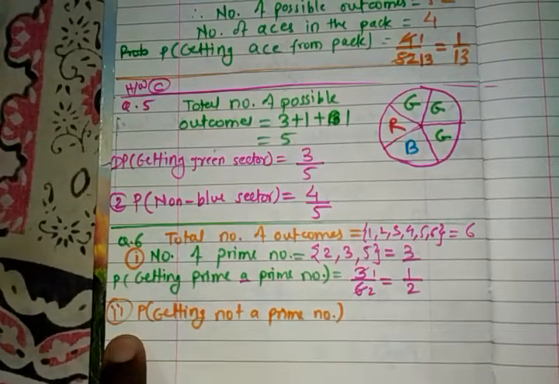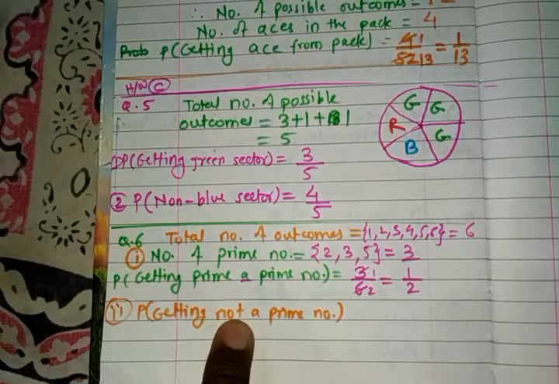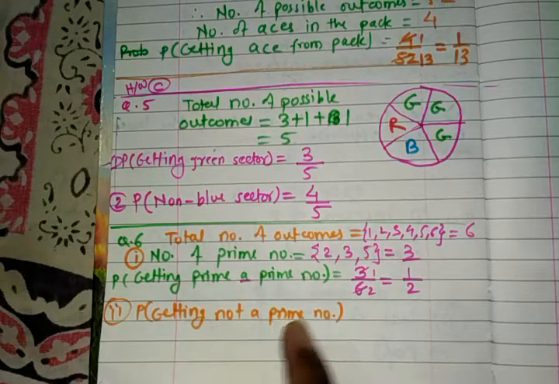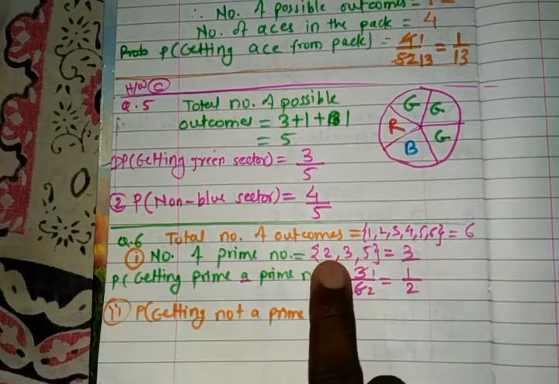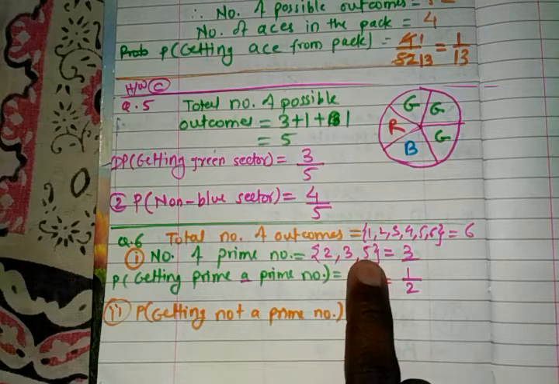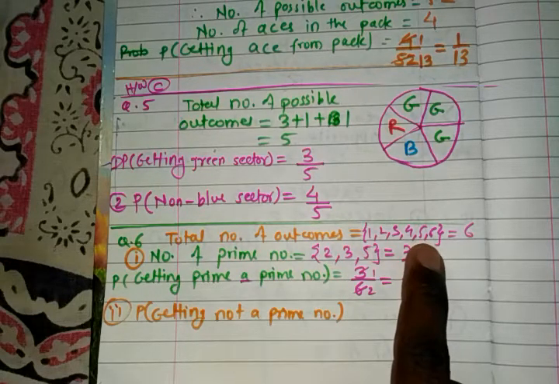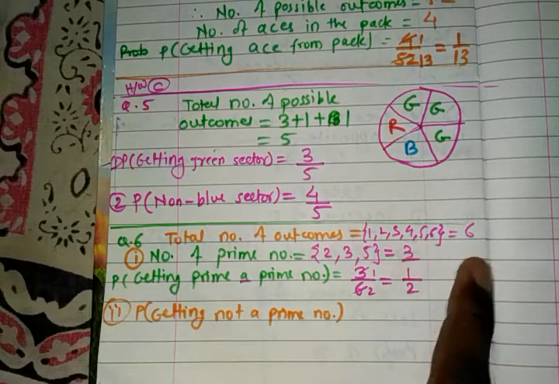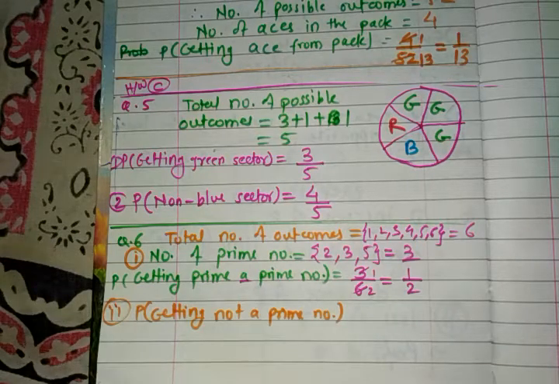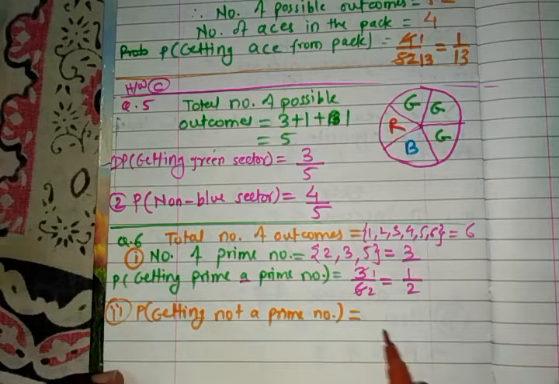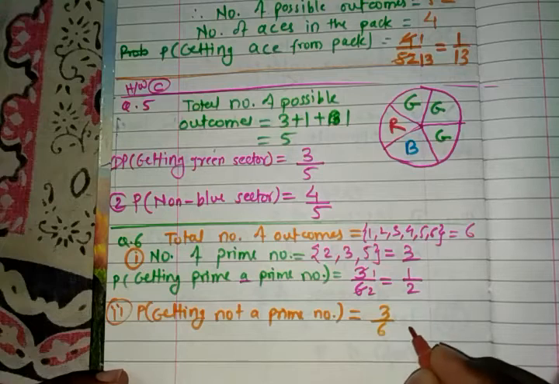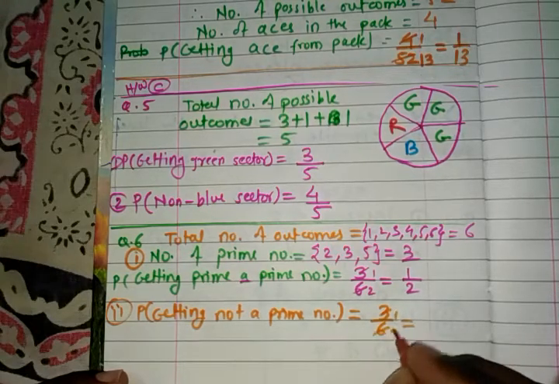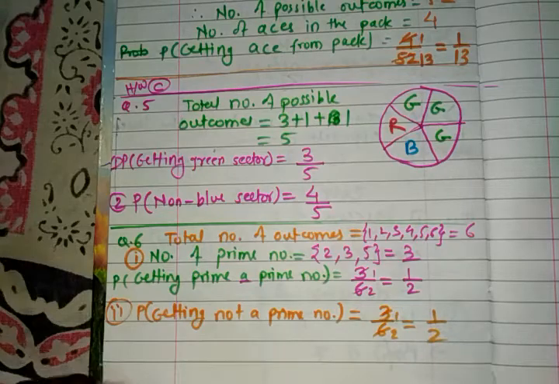Now next, we have to find the probability of getting not a prime number. We have already sorted out the prime numbers. Out of 6 possible outcomes, there are only 3 prime numbers. So the remaining are the non-prime numbers, and they are also 3 in total. So we directly write the probability of getting not a prime number. It would also be 3 by total 6. So 3 1s are 3, 3 2s are 6. It would be 1 by 2.